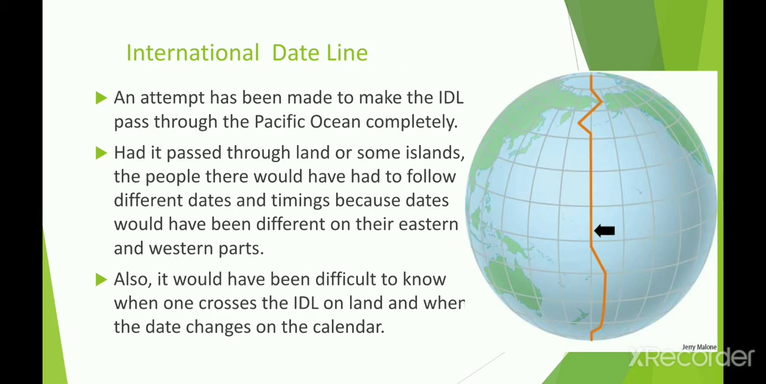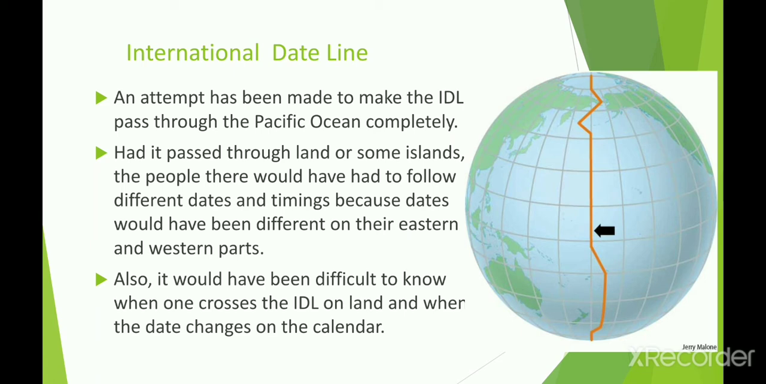Next, an attempt has been made to make the IDL pass through the Pacific Ocean, because if the new day started on the land part, it would have led to confusion on the day and date to the west and east of the place. To avoid this confusion, the new day starts and ends on the IDL, and the IDL is drawn with reference to the 180-degree meridian, which passes through the Pacific Ocean. You can see in the diagram that this line completely falls on the Pacific Ocean because there is no confusion about the day and time, and this is why the new day starts in the Pacific Ocean on the Earth.